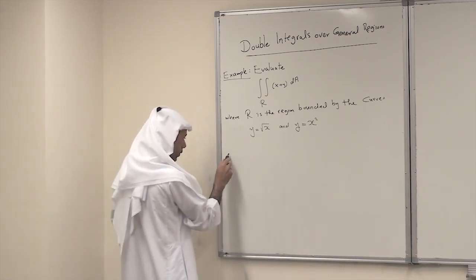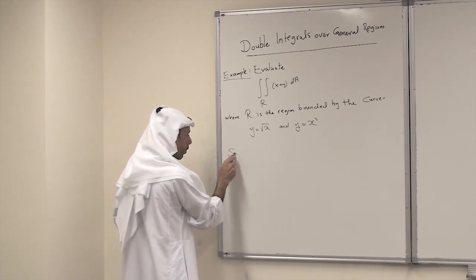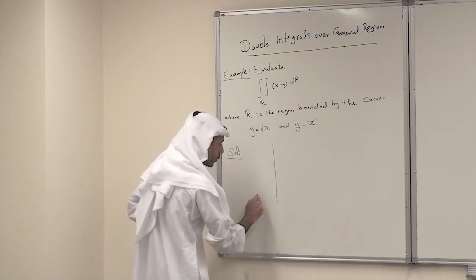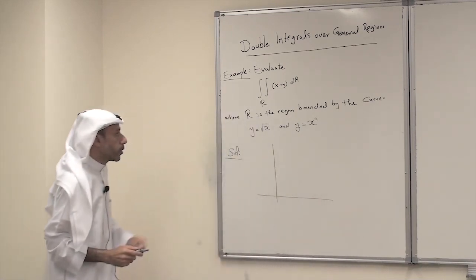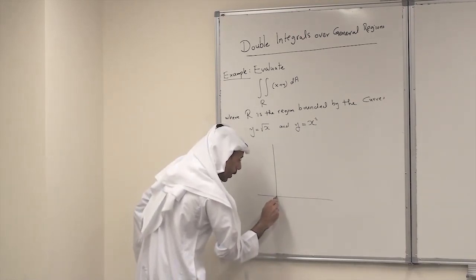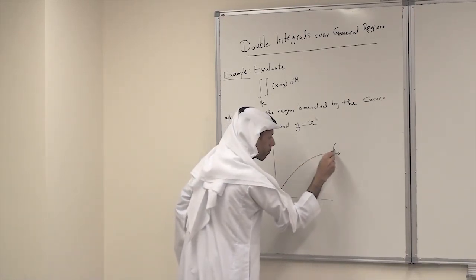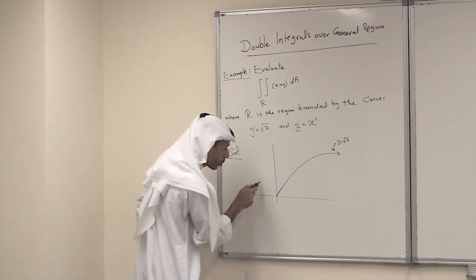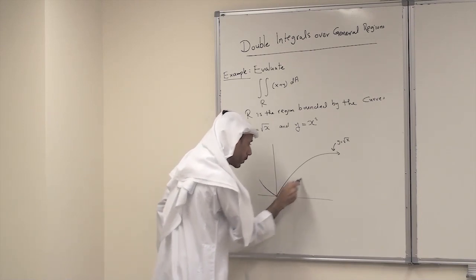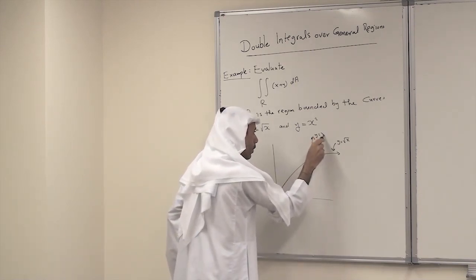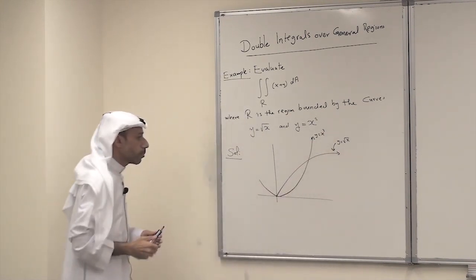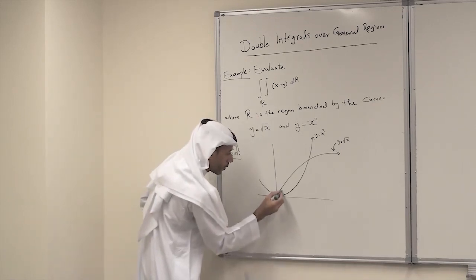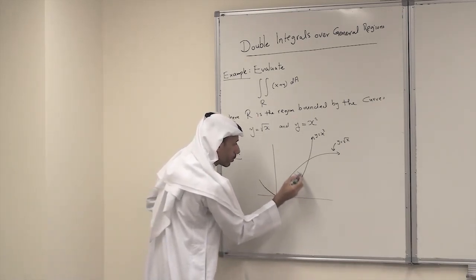Let me take this solution here. So the region here, we have the following. It is the region bounded by the curves y equals root x. So this is y equals root x. And y equals x squared. This is y equals x squared. And the region bounded between these two curves is this region. So this is the required region. This is the region R.